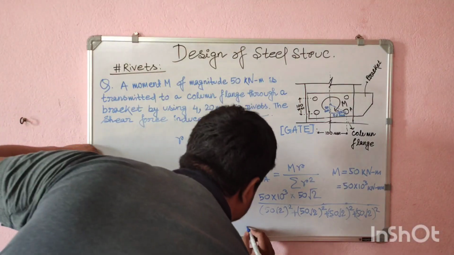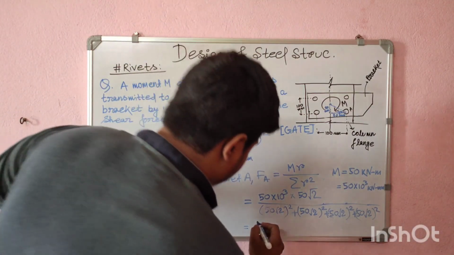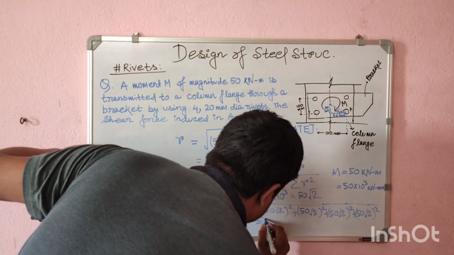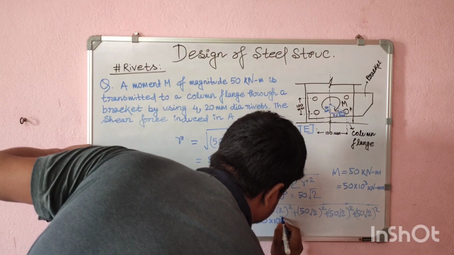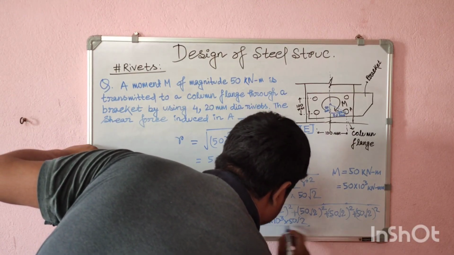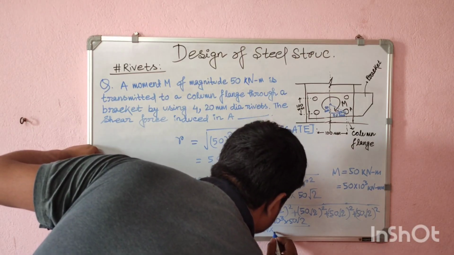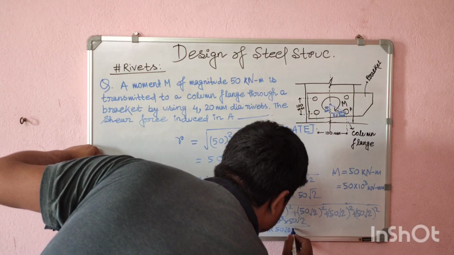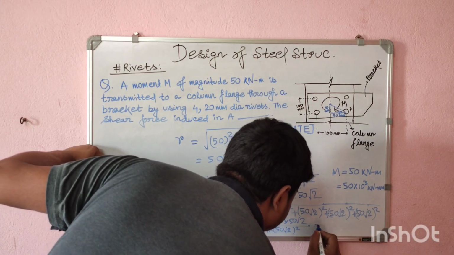So if we calculate, we will find that 50 into 10 to the power 3 into 50 root 2 by 4 into 50 root 2 whole square.